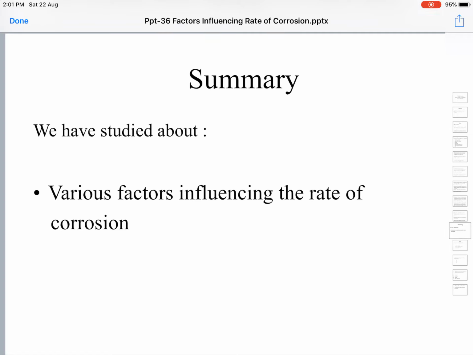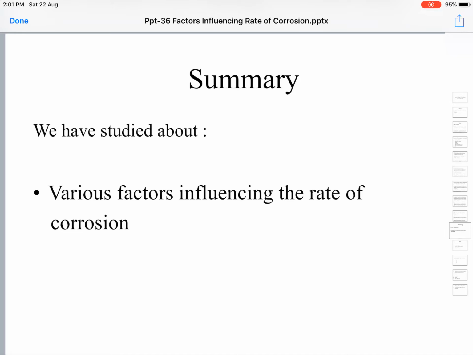Metals with lower reactivity are called noble metals. These will not undergo much corrosion. The rate of corrosion will be slower, and because they don't react with environmental constituents, these metals may occur in nature in their true metallic form itself. Metals like platinum, gold and silver are called noble metals, or because coins are made with them, they are also called coinage metals.